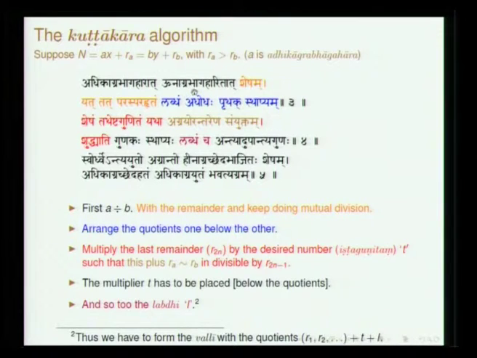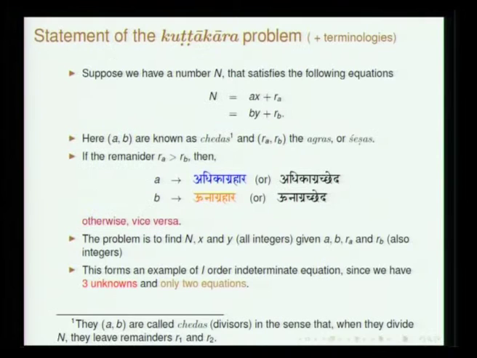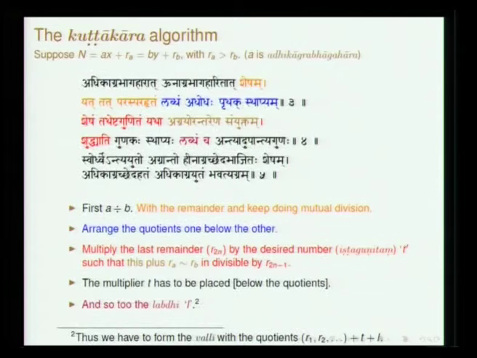But then where do we start? So, he says adhikagra bhagaharat unagra bhagahara. A is adhikagra bhagahara and B is unagra bhagahara. So, you start with A divided by B and then you proceed. With the remainders you keep on dividing, and all the quotients that you get are to be placed one below the other.